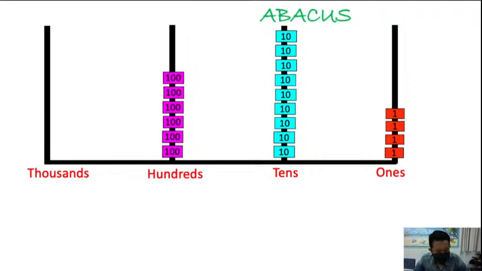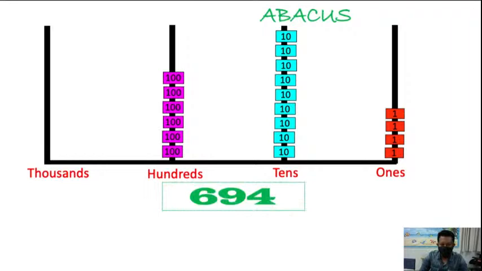And the last is ones. 1, 2, 3, 4. There are 4 ones. So what number is this? The number is 694, because there are 6 hundreds, 9 tens, 4 ones.